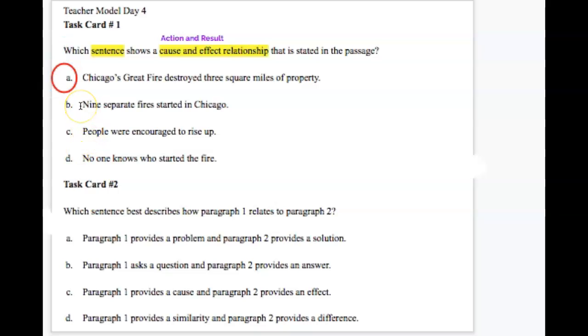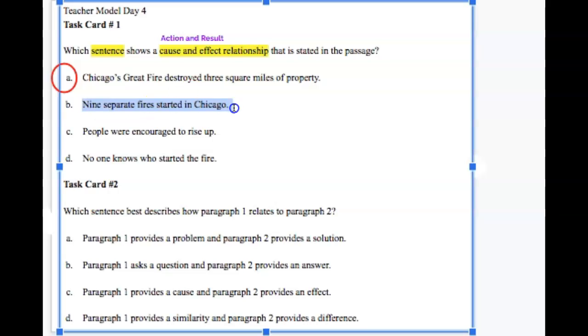If you look at B, it just says 9 separate fires started in Chicago. It doesn't tell us the action. We need to look for the action and the result. C says people were encouraged to rise up. That's just telling us another result from the fire, but it's not telling us the action. And D, no one knows who started the fire. Once again, that's not giving us the action, saying that the fire then gave us a result.